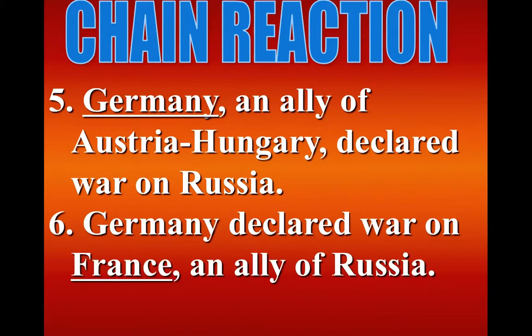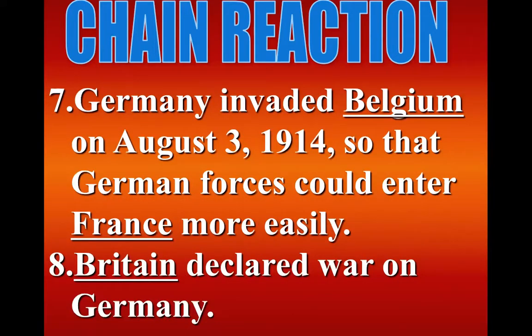Germany, who is an ally of Austria-Hungary, declares war on Russia. Germany declares war on France as well because France is an ally of Russia. Here's where we start to declare war on all the other enemies that is not our ally. Germany invades Belgium on August 3rd, 1914, so that German forces could enter France more easily. Here we see the Belgians really get a bad deal because Germany enters through there to reach Paris quickly. Britain therefore declares war on Germany to protect their interests as well as France.